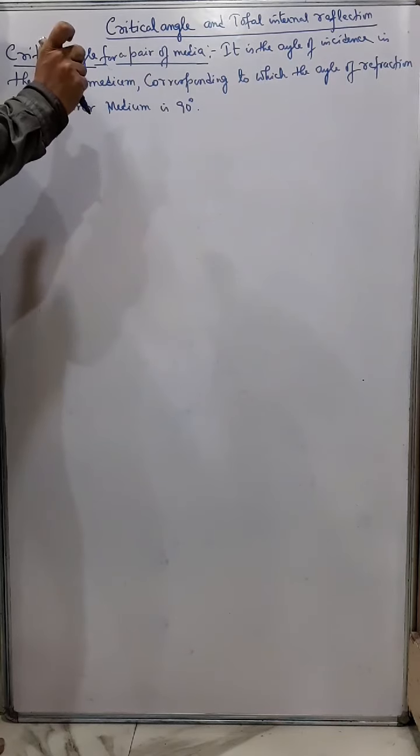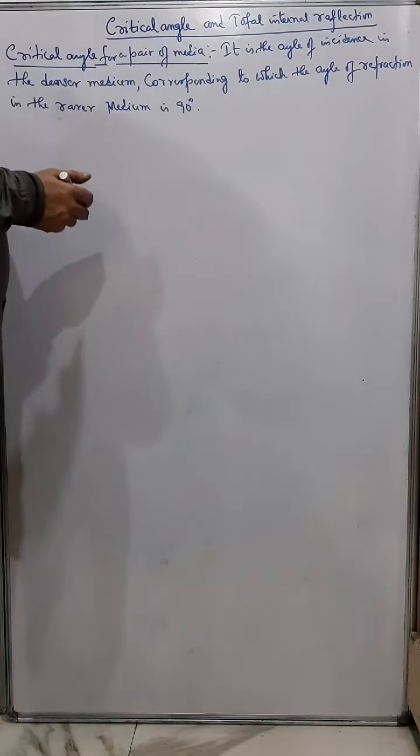Because refraction always occurs when light travels from one medium to another medium. So there are always two media related. And out of those two media, one is the denser medium and another is the rarer medium. Now, what is that? Critical angle.